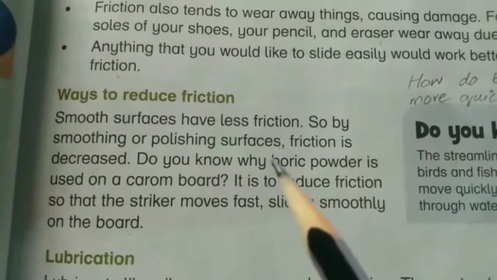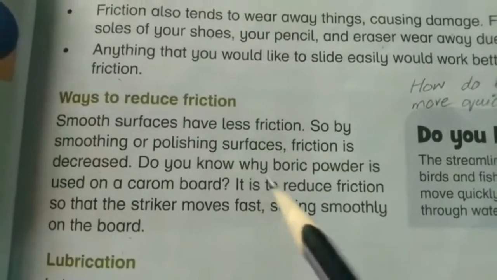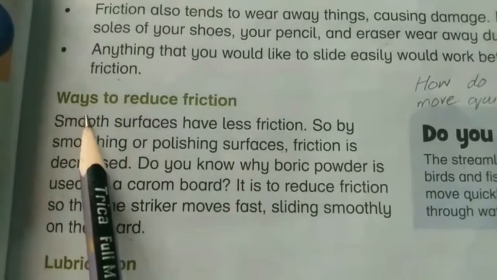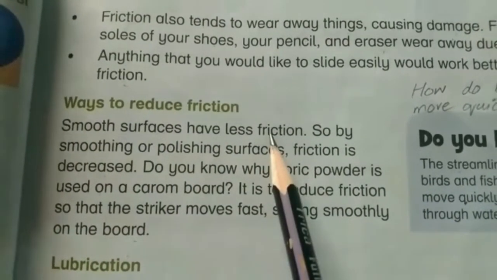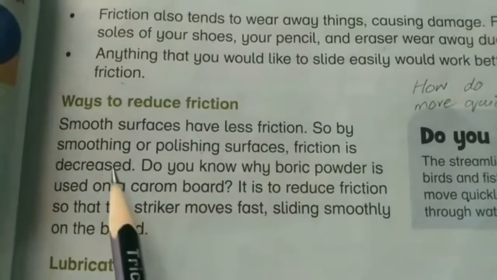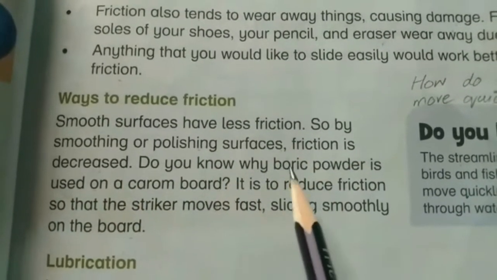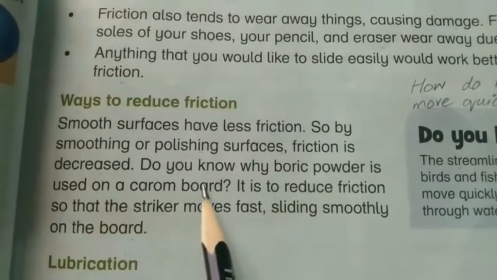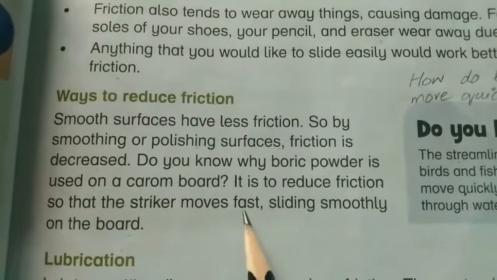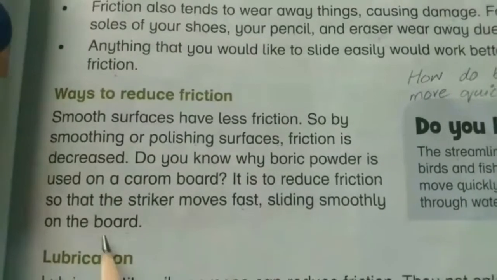For example, we sprinkle boric powder on a carom board to reduce friction. Smooth surfaces have less friction, so by smoothing or polishing surfaces, friction is decreased. Do you know why boric powder is used on a carom board? It is to reduce friction so that the striker moves fast, sliding smoothly on the board.